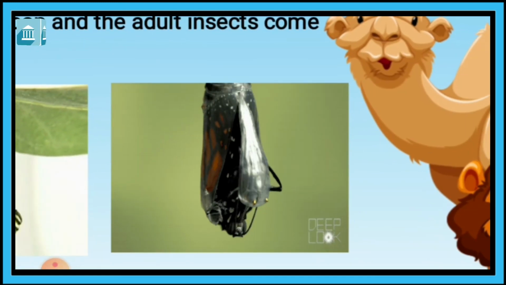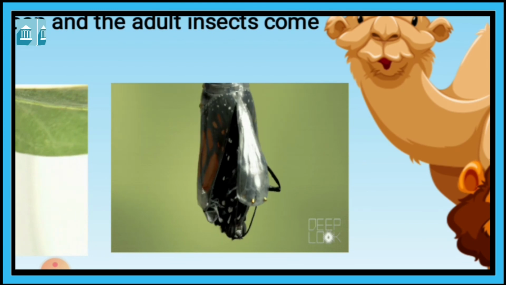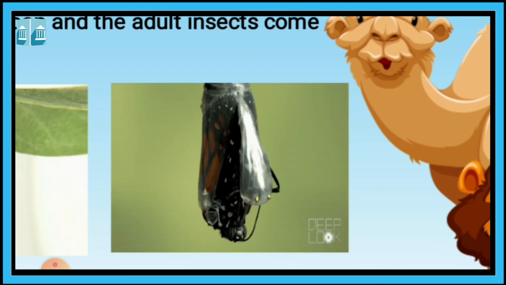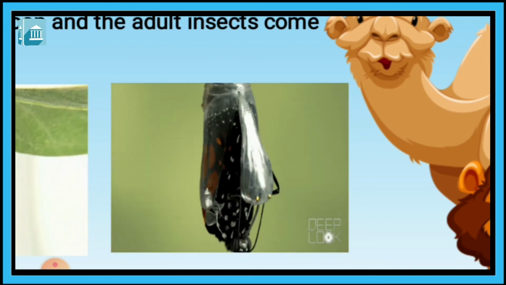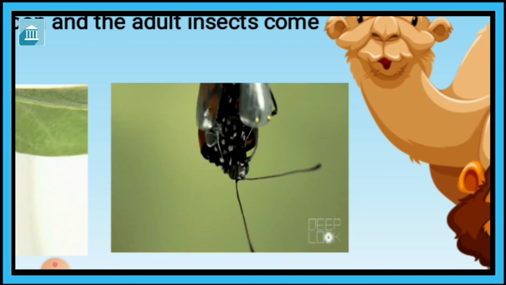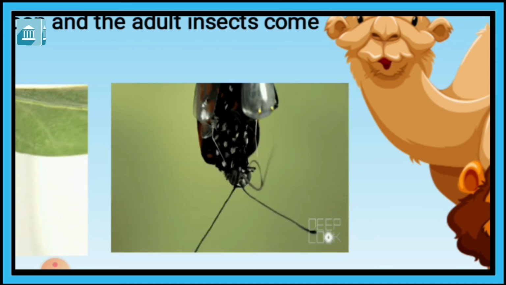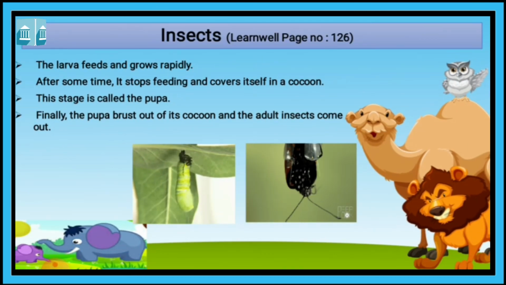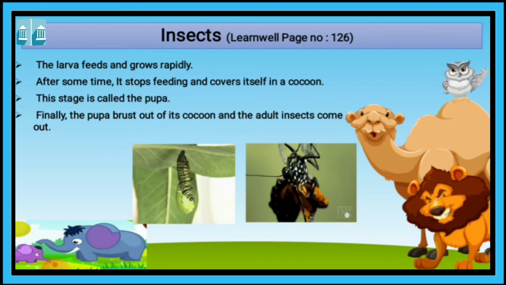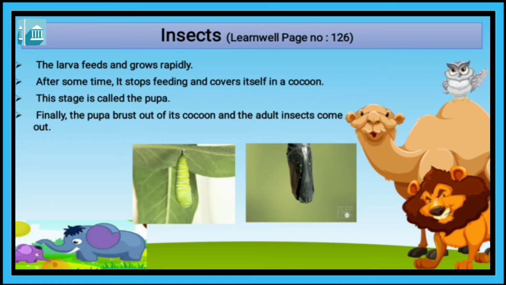Here you can see the cocoon of butterfly, and finally the cover on top, the cocoon of the pupa stage, they break this cocoon cover and come out, and it becomes adult insect.